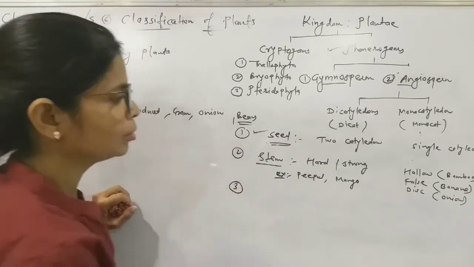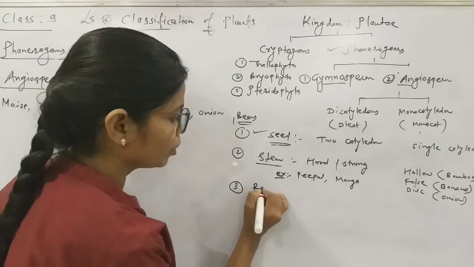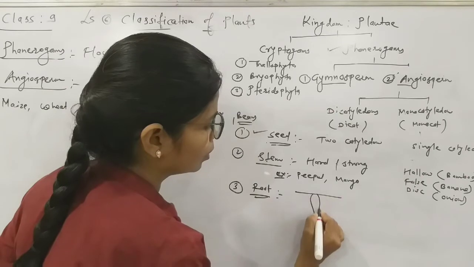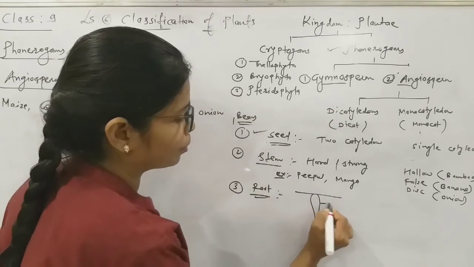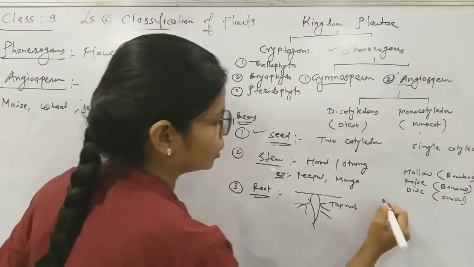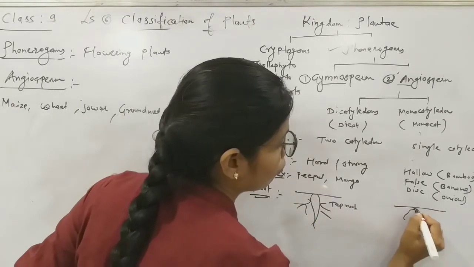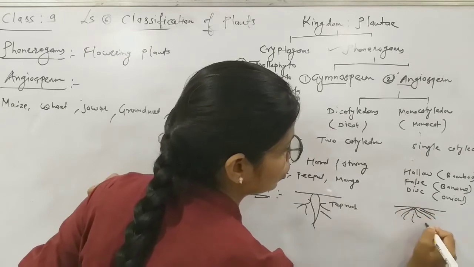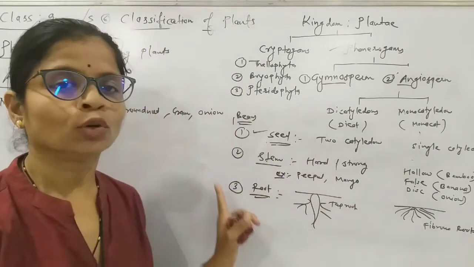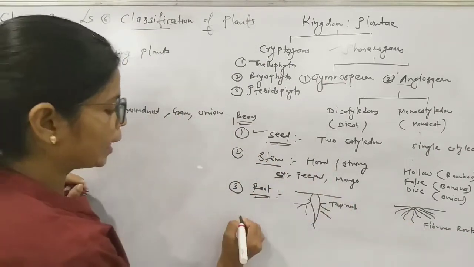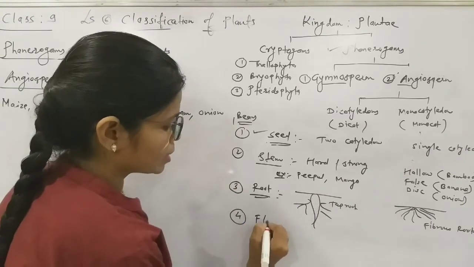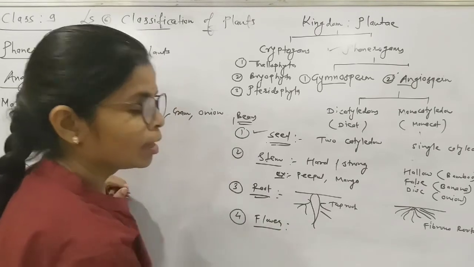Next, third, about the root. In dicots the roots are prominent, the taproot is there, and on the other hand, in monocots there are fibrous roots. सोटमूळ आणि तंतुमुळे. Next, regarding the flower.